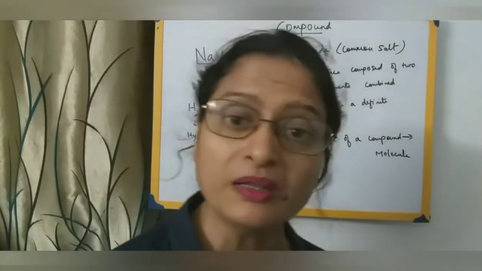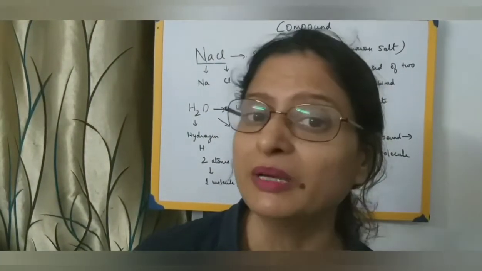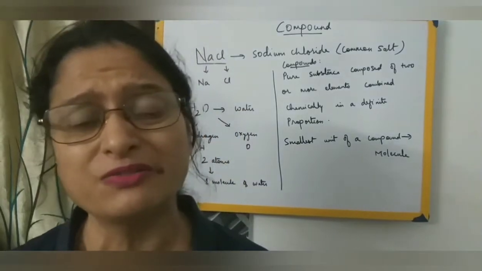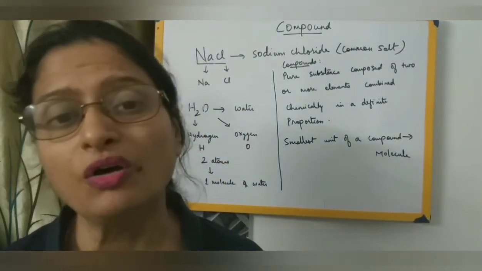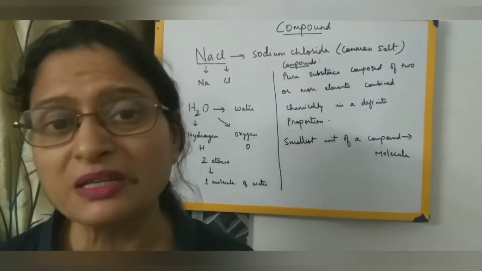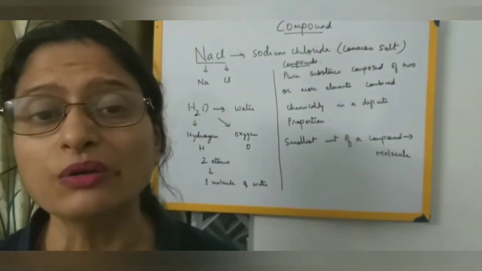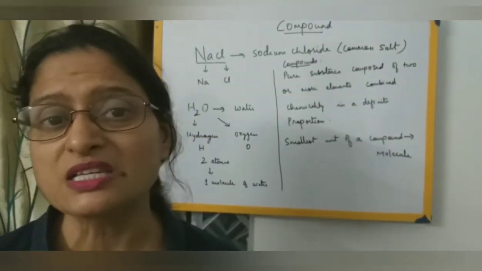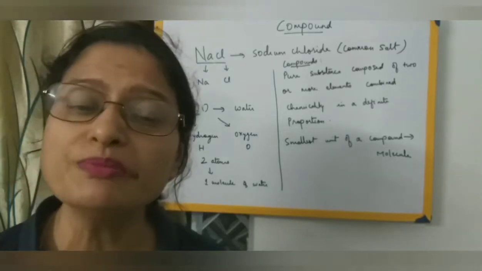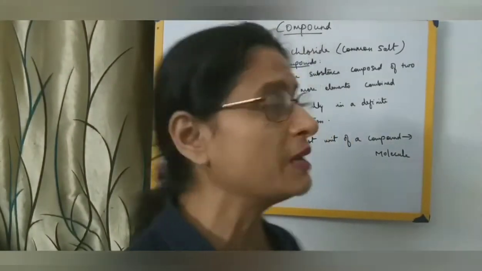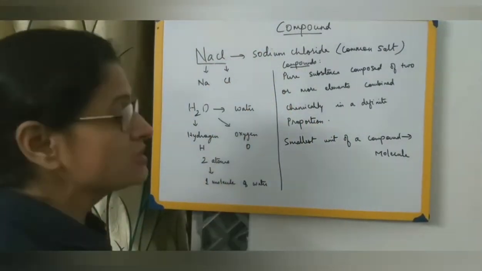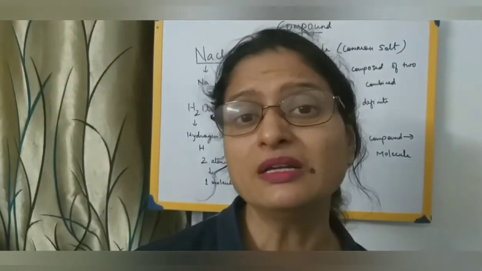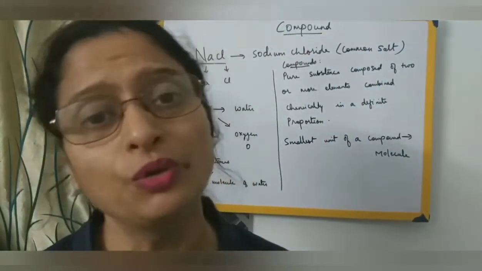If you want to separate them, you have to adopt certain chemical methods. By simple physical methods, just with your hand, or by filtration, or the several methods you have studied such as winnowing, using a strainer or sieving, by all those physical methods we cannot separate the components of the compound. Certain chemical procedures have to be adopted to separate the constituents of the compound.